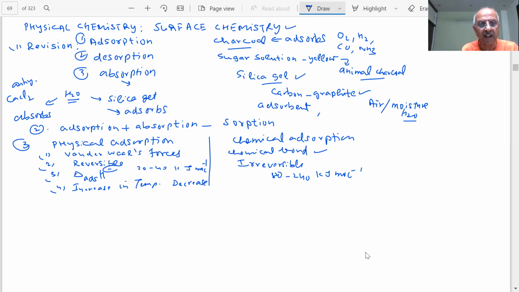What is the story of activation energy, students? Do you need activation energy? When molecules are only sitting on the surface of another with weak van der Waals forces, not much activation energy is involved, student. But when a bond is formed, then you will need activation energy. This is an important point. Energy will be required for the formation of the bond. But when physisorption is there, no bond formation, the activation energy is very small.